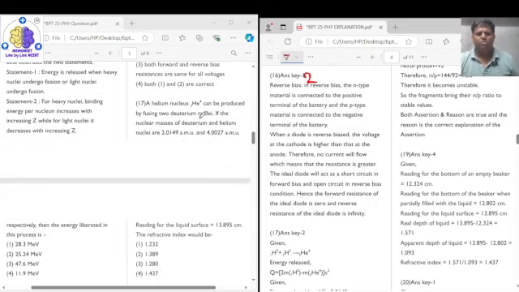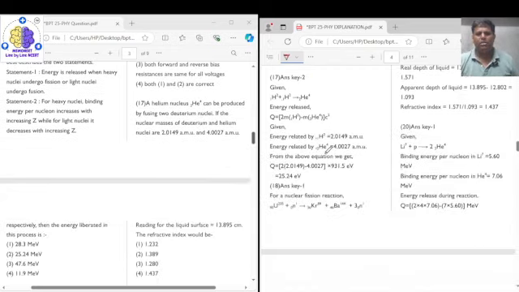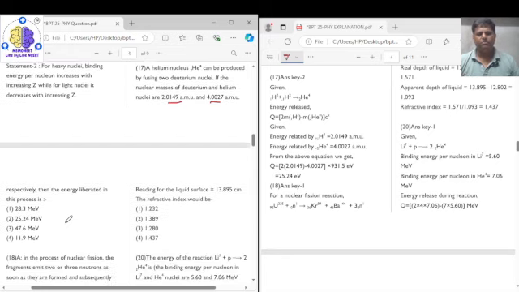Now, coming to question number 17. It says that a helium nucleus can be produced by fusing two deuterium nuclei. If the nuclear masses of the deuterium and helium are this and this respectively, then the energy liberated in the process is.